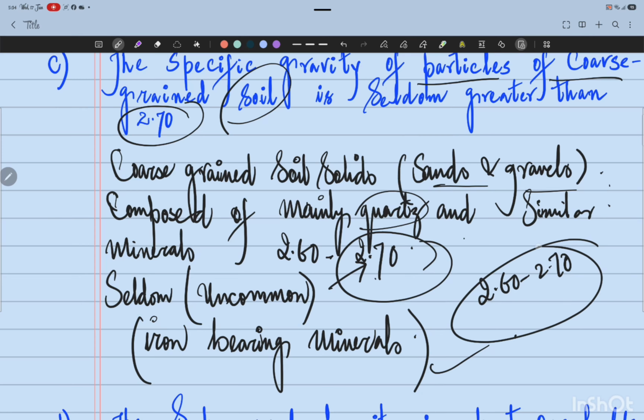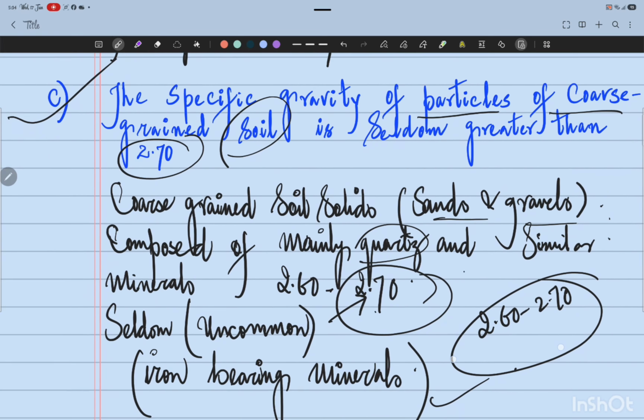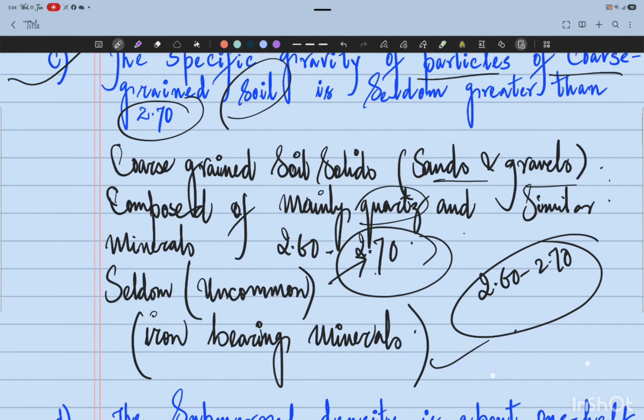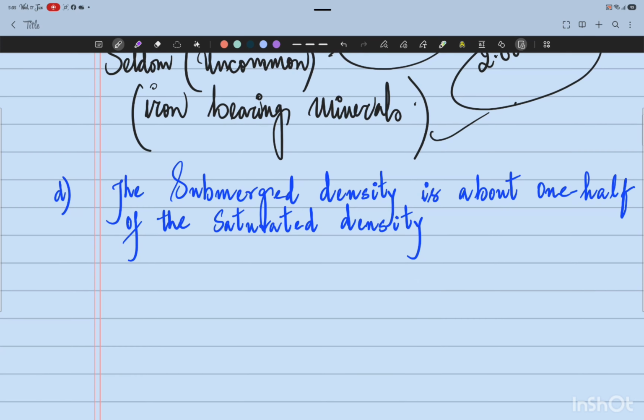All right. So coming back to the statement, the specific gravity of particles of coarse grained soils is seldom greater than 2.70 is absolutely correct. The correct range of the specific gravity for coarse grained soil particles, soil solids, is 2.60 to 2.70. And if the value exceeds 2.70, that is definitely an indication that there is a presence of heavier minerals like iron bearing minerals in that soil sample. All right, moving on. Next one.